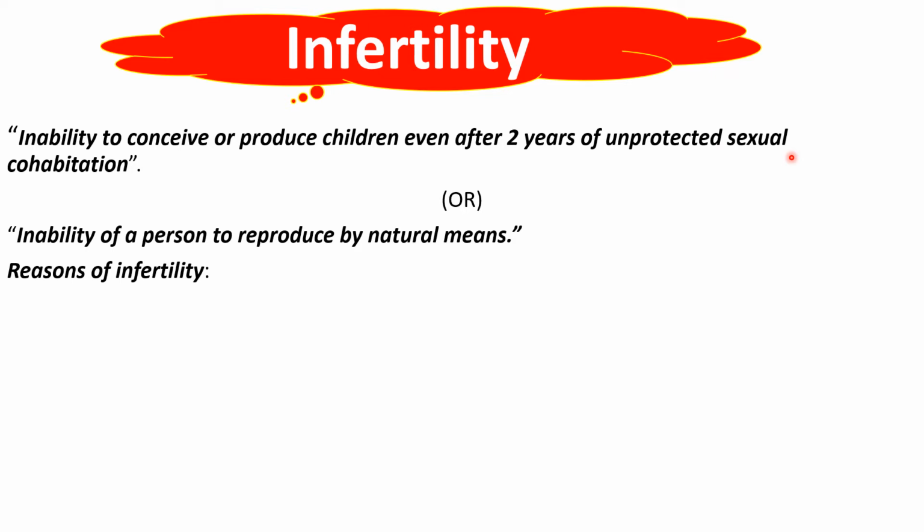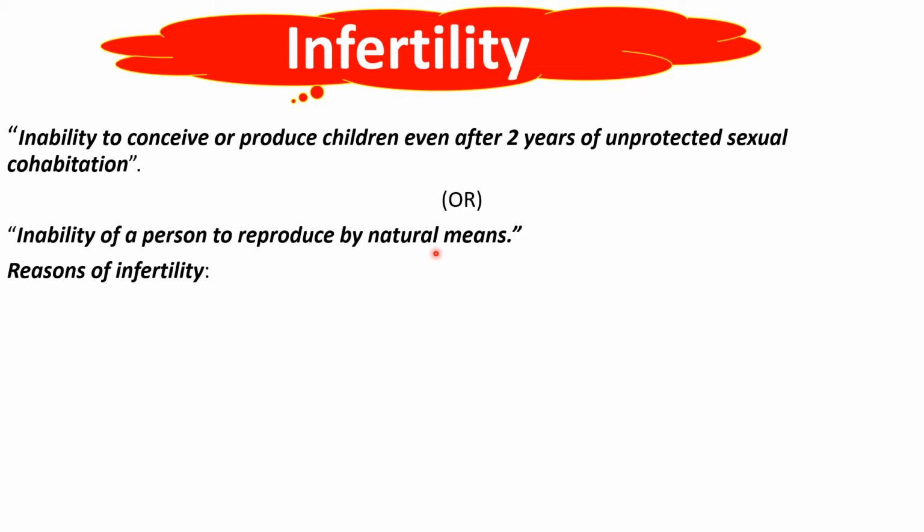In a simple manner, I explain to you. There is a couple. They have been participating in sexual intercourse or coitus for 2 years, but they are unable to produce offspring or children. That condition is called infertility. There is another simple definition given here: inability of a person to produce offspring by natural means. Even if the couple have sexual intercourse without taking any precautions, they are unable to produce offspring. That condition is referred to as infertility.